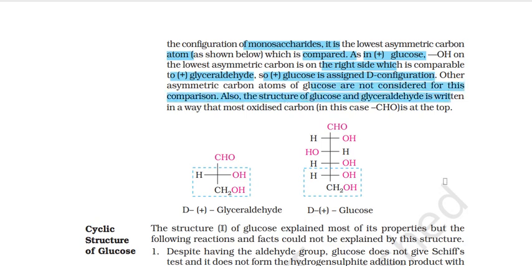Also, the structure of glucose and glyceraldehyde is written in a way that the most oxidized carbon, in this case CHO, is at the top. We know the most oxidized carbon so far in this structure is in the aldehyde group, right? This is our glyceraldehyde and this is our D-glucose, dextroglucose. The plus sign indicates where the OH group will be, on the right side. Clear?